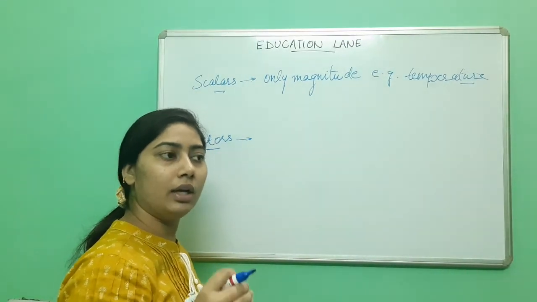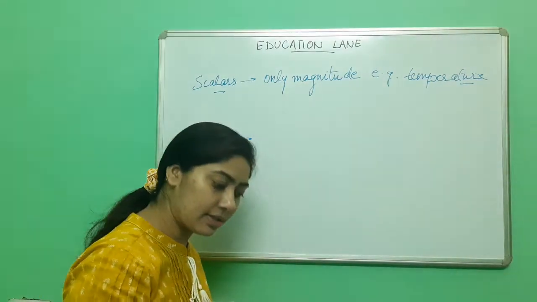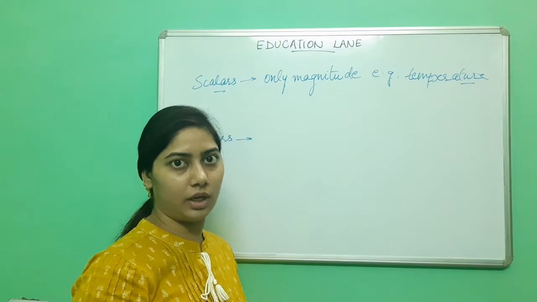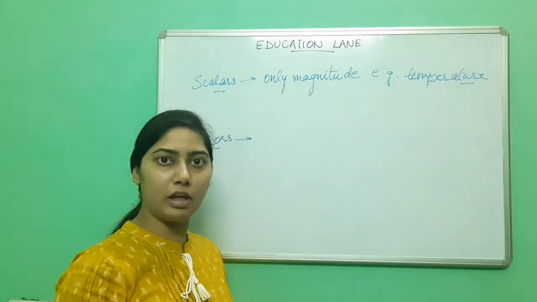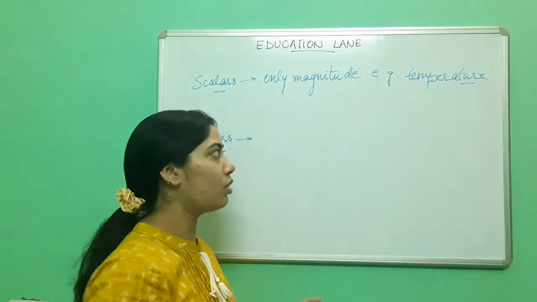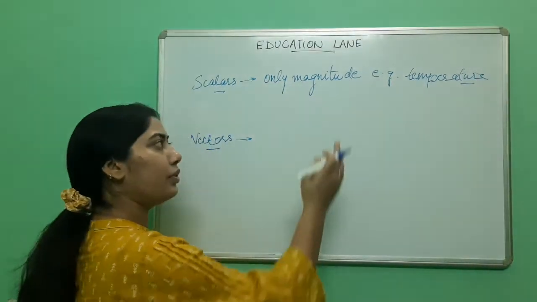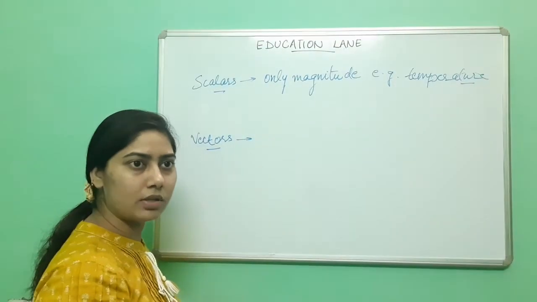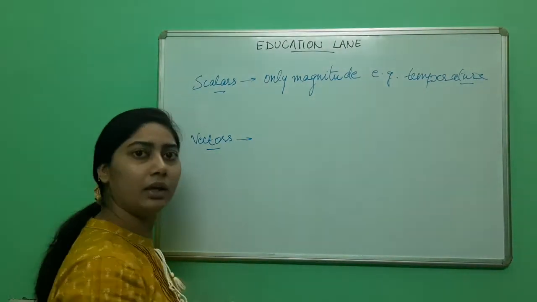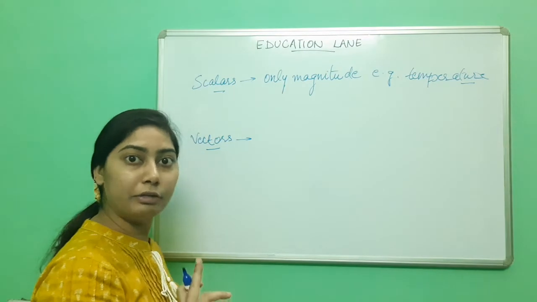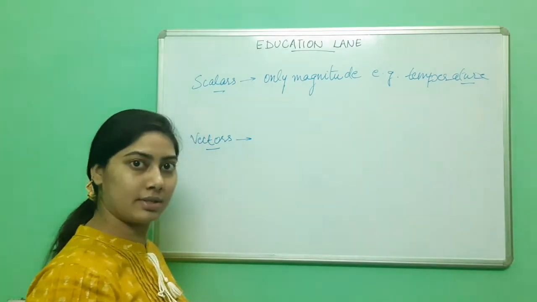You won't tell that the temperature is in this direction or that. Temperature is temperature. It has only its value, its magnitude. So this is a scalar quantity. You can think of other examples also, like mass of an object, not weight but mass.